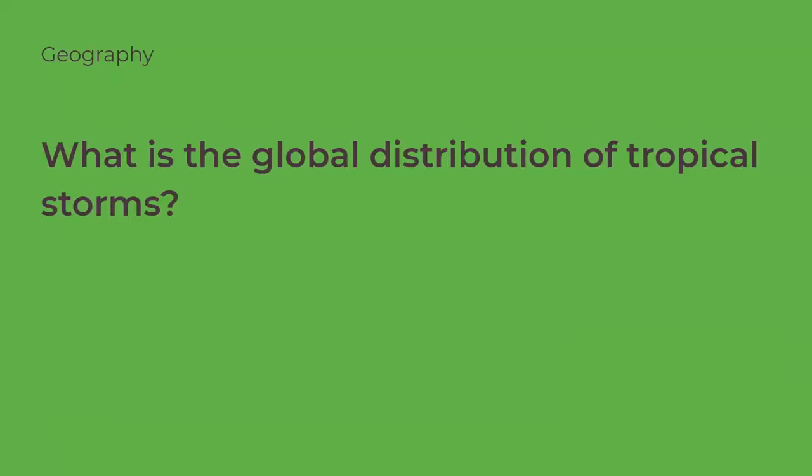So the focus of this lesson is all about the global distribution of tropical storms. So where in the world do they happen? The word distribution means the way in which tropical storms are spread out across a geographical area. And in this case, we're talking global scale. So they don't just happen randomly in random places, they happen in very specific places. So we're going to find out today where those places are and a little bit about why it is that they form in certain areas but not others.